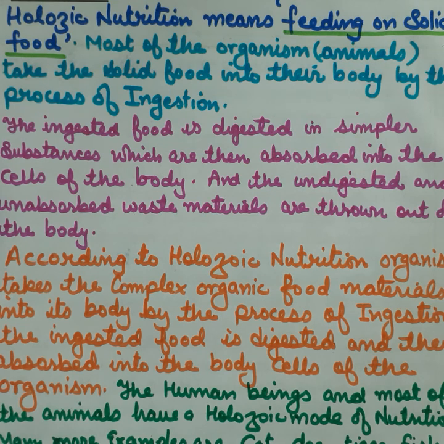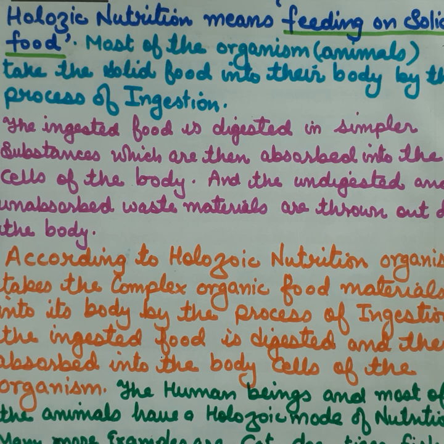Third is holozoic nutrition. Holozoic nutrition means feeding on solid food. Most organisms like animals take solid food into their body by the process of ingestion. The ingested food is digested into simpler substances, which are then absorbed into the cells of the body. The undigested and unabsorbed waste materials are thrown out of the body by the process of egestion.